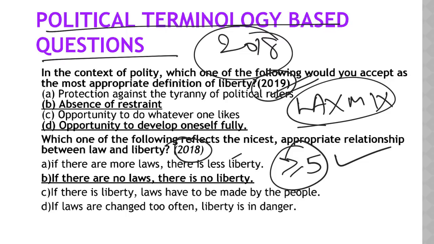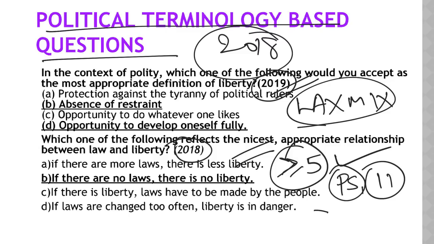Or else if you really want to go back and study an NCERT related to this, you can study NCERT Political Science class 11, provided, as I told, provided you have revised Lakshmikant multiple times and you are getting more than 110 or more than 120 in subject wise polity question papers. Because there are so many chapters related to this in political science, you can read democratic politics, all those things, but the cost benefit is very less.